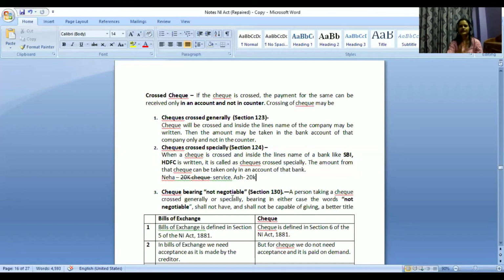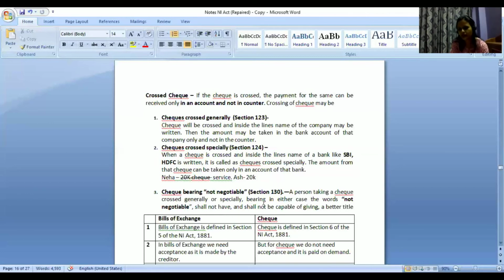Not negotiable basically does not mean I cannot transfer. I can transfer, but I am the only one who is having a better title. In case the check is bounced or something, I can file a case against the person. The second, third, fourth person to whom I am endorsing it, those persons cannot file a case against her. So it is just in order to avoid unnecessary cases or unnecessary legal complications.